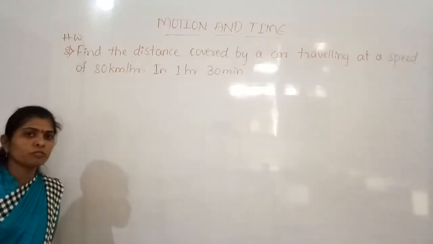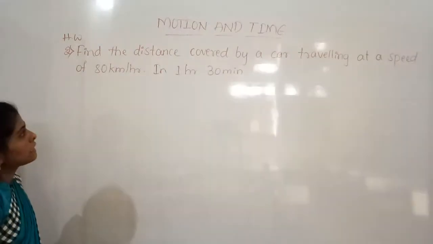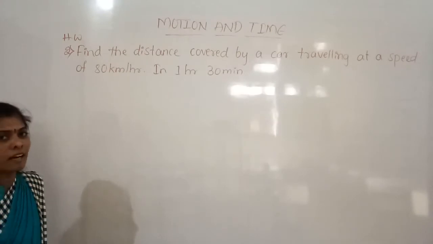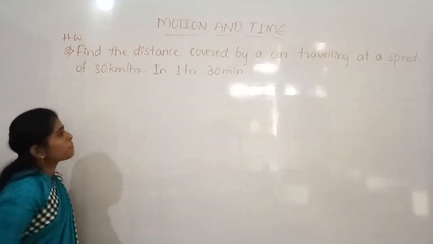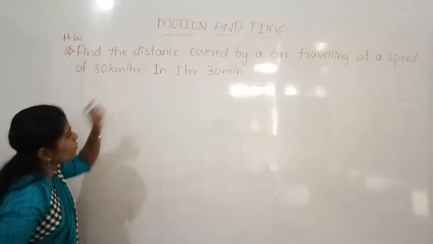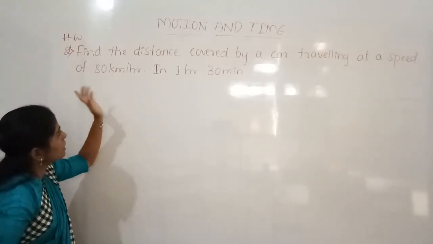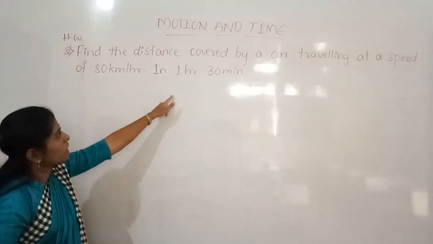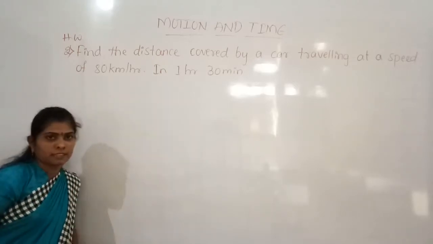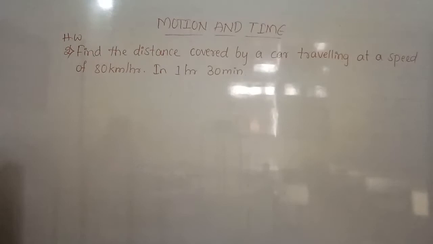So what we have to find out here? The distance covered by a car. And the speed is given, that is 80 kilometers per hour. And time is given. This distance it covered in 1 hour 30 minutes. Then we have to find out the distance covered by the vehicle.